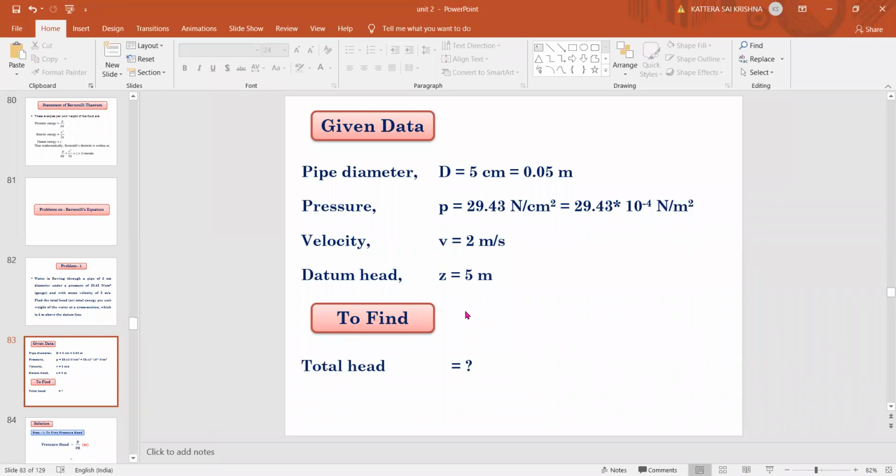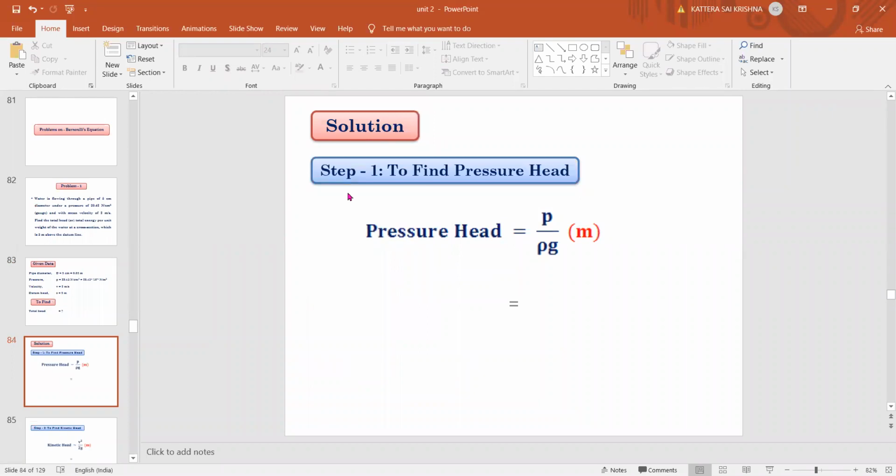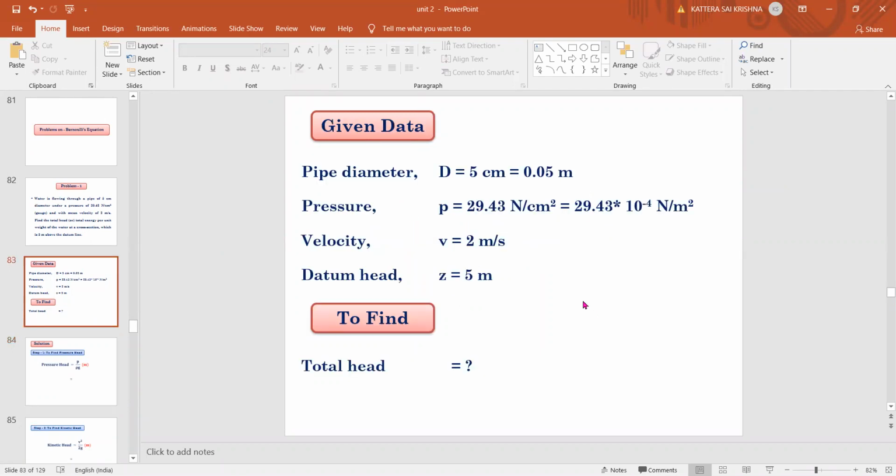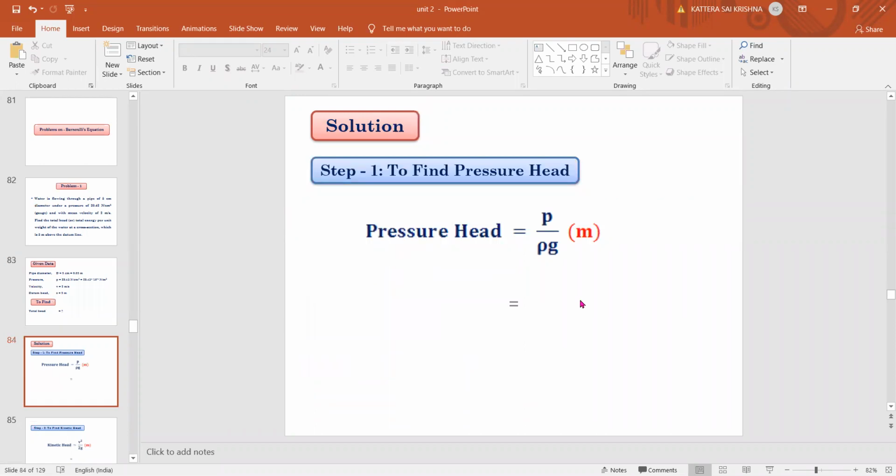So how will we find this? By using Bernoulli's equation. Now first I'm finding the pressure head. In Bernoulli's equation we have three terms: pressure head, kinetic head, and datum head. So first, to find the pressure head: pressure head is equal to P by rho g. We have the pressure value already.